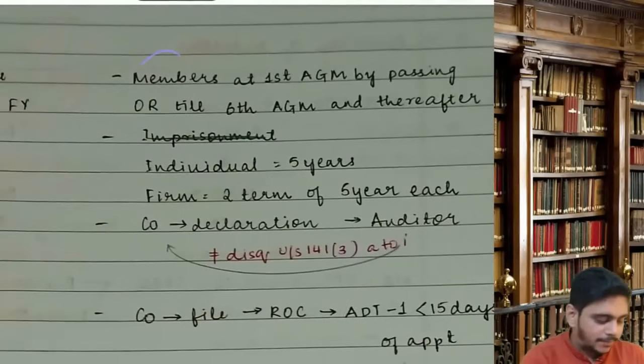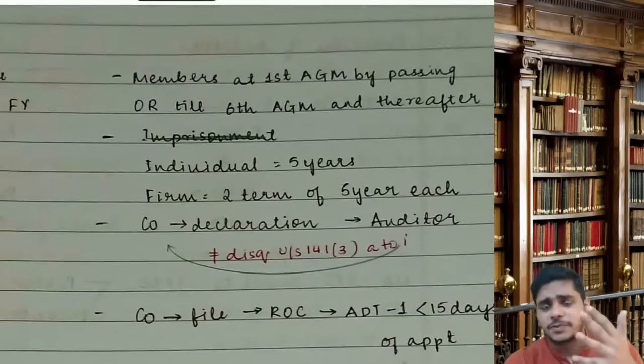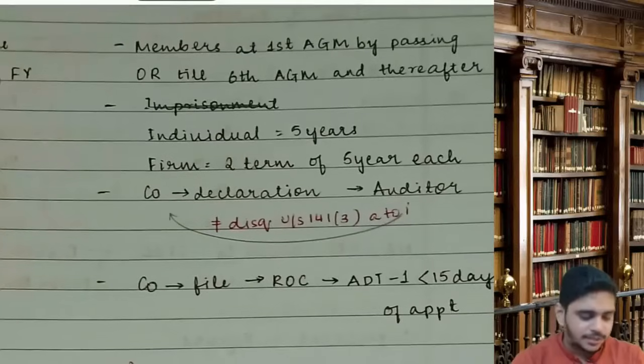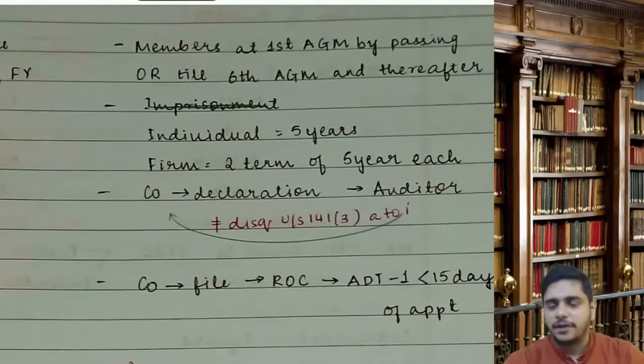He will be appointed by the members at the first AGM by passing an ordinary resolution, and he will be the auditor till 6th AGM and thereafter. 1 to 2, 2 to 3, 3 to 4, 4 to 5, 5 to 6. Individual is appointed for 5 years, and a firm is appointed for 2 terms of 5 years each.